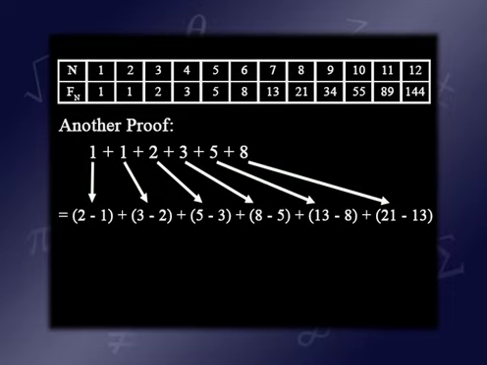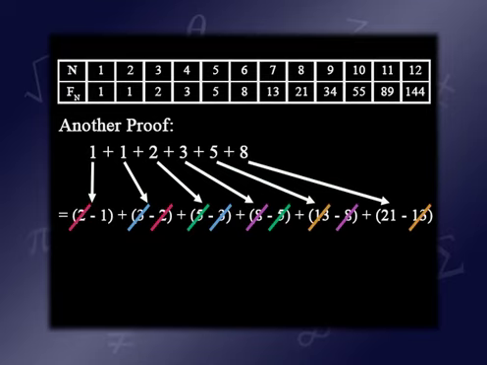And now look what happens as I add those numbers together. So I have 2 minus 1 plus 3 minus 2. The 2's cancel. I have a positive 2 and a negative 2, and those cancel out. And then when I add the 5 minus 3, the 3's cancel. And then the 8 minus 5, the 5's cancel. And the 13 minus 8, the 8's cancel. And the 21 minus 13, the 13's cancel. We have massive cancellation, annihilation here. This is what mathematicians call a telescoping sum.